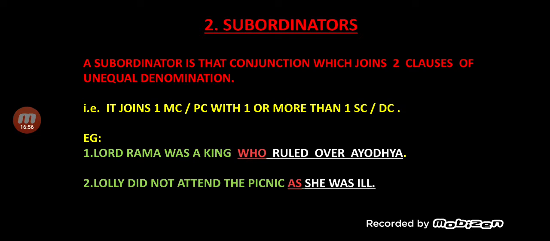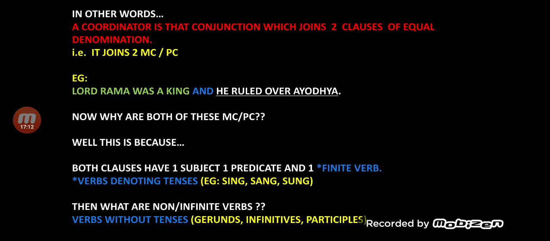There's a beautiful example which is again flashing on your screens on Lord Rama. Lord Rama was a king who ruled over Ayodhya. Now look at the other sentence which we did in coordinators.